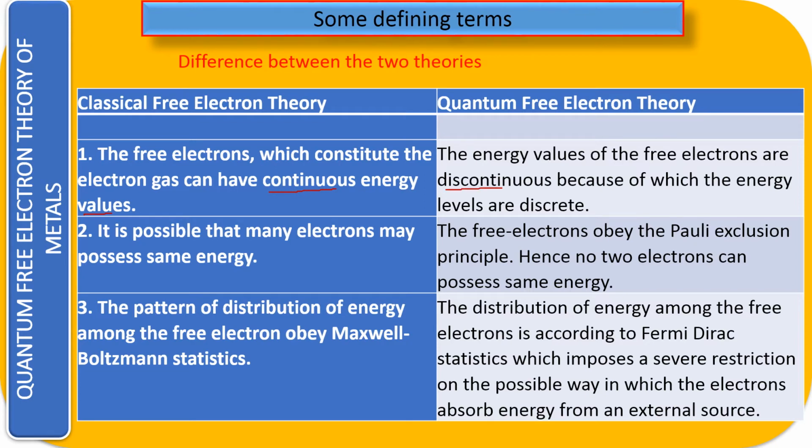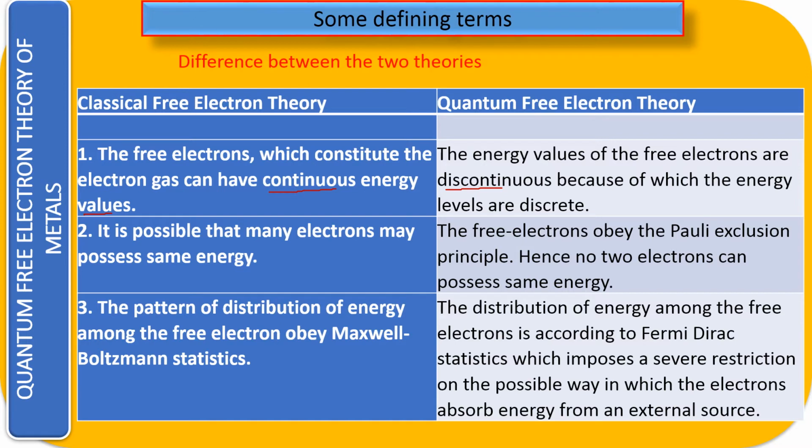They are discontinuous because this energy is quantized. So you are going to move from one energy state to another energy state. There is a certain gap. So what we are finding is that these energies are discontinuous, but in the classical theory, we are saying the energy of those electrons is continuous. Secondly, it is possible that many electrons may possess the same energy, right? Because here there is no concept of quantization.